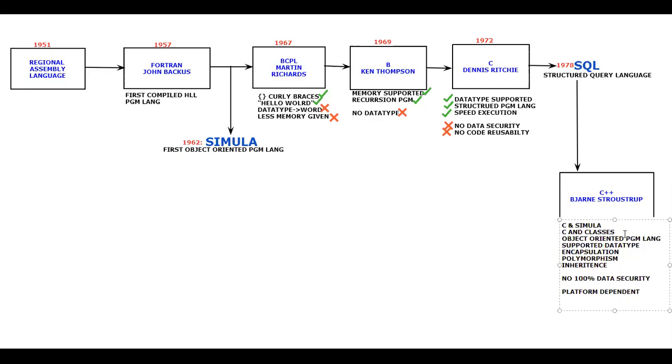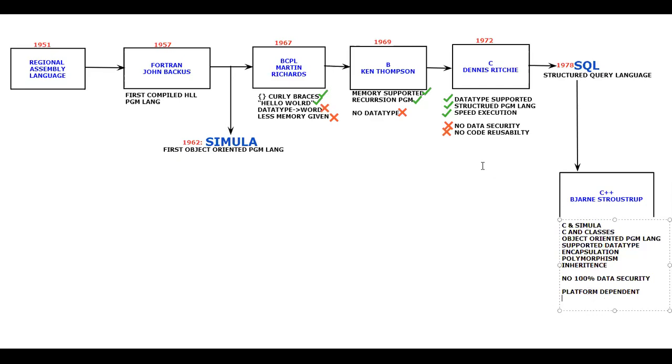Platform dependency happens to be the biggest disadvantage of C++, hence it lost its race in the market. Otherwise, all the other features were given for the first time and people were using it. But something happened in the 1990s, and that is the reason C++ lost its race.